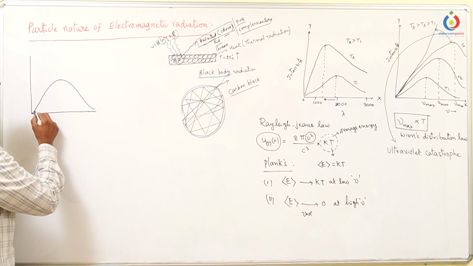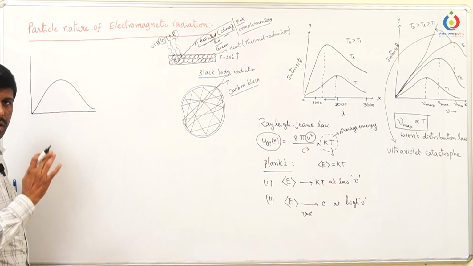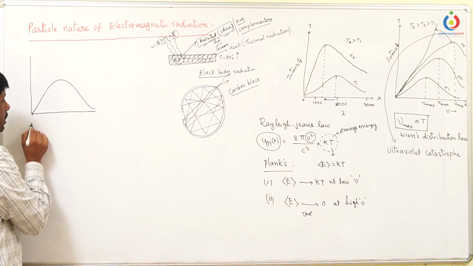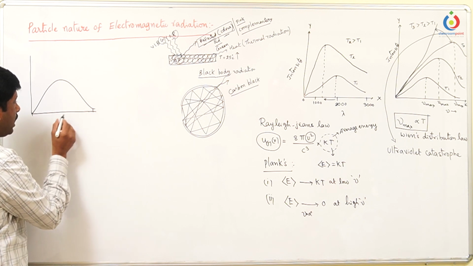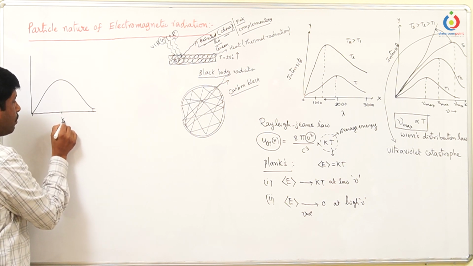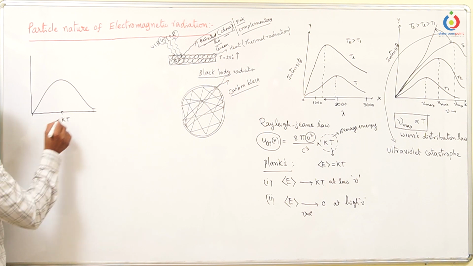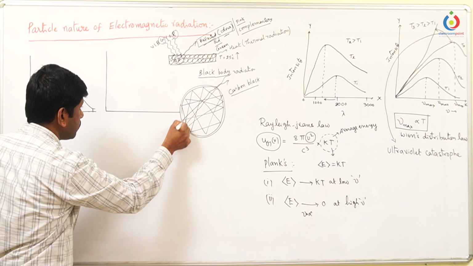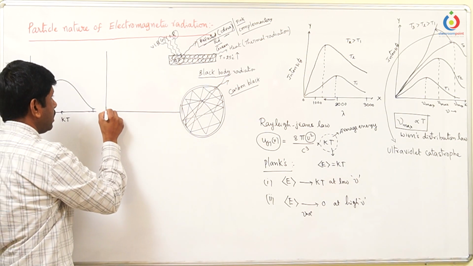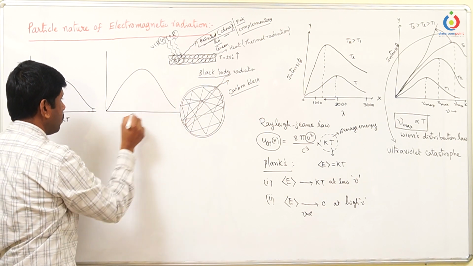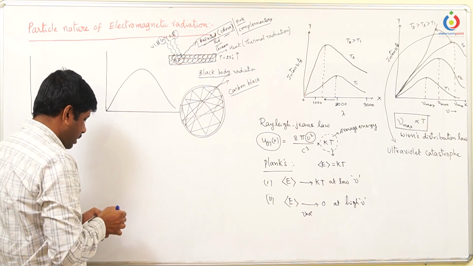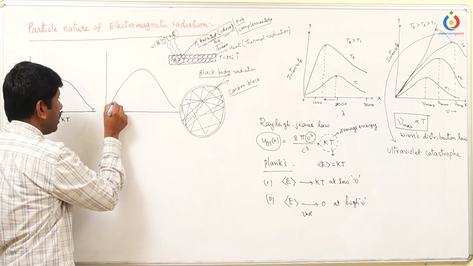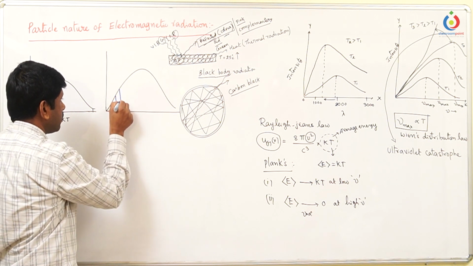If energy is continuously released and absorbed according to classical physics, here the lowest energy is there, here the highest energy is there. Obviously the average energy lies in this area, that is equal to kT. And he said, if it is not continuously released but discontinuously released, then what could it be? For that he made the energy come not in a continuous manner but in a discontinuous manner.